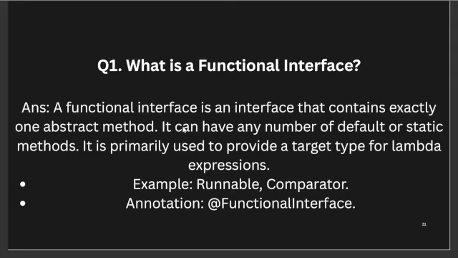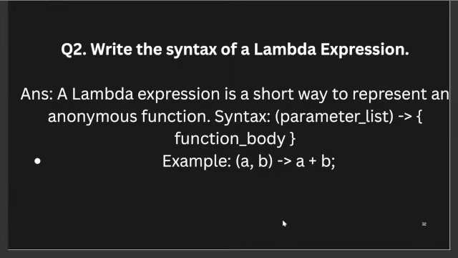A functional interface is an interface that contains exactly one abstract method, and it can have any number of default and static methods. It is primarily used to provide a target type for lambda expressions. For example, Runnable and Comparator are functional interfaces we use, and the @FunctionalInterface annotation is used for it.